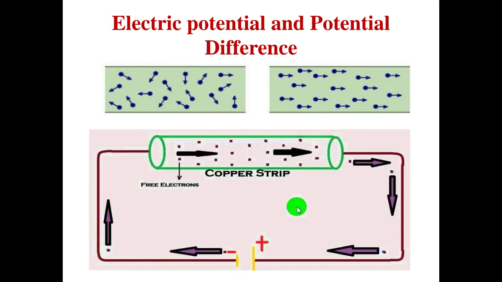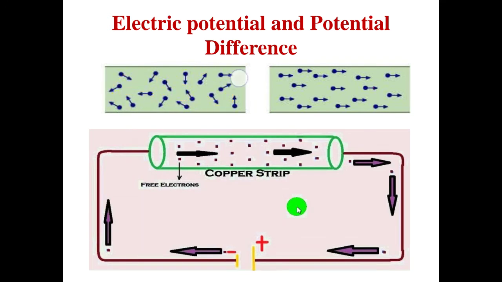Now that loosely bound electron of the other atom gets free. Now it will again jump to another atom and replace another loosely bound electron. That free electron will jump to more atoms, and in this way the motion of these electrons takes place.